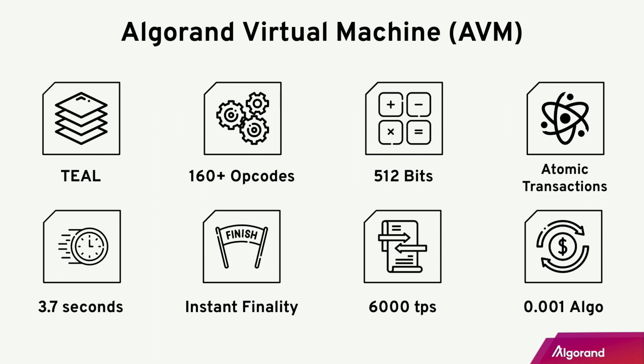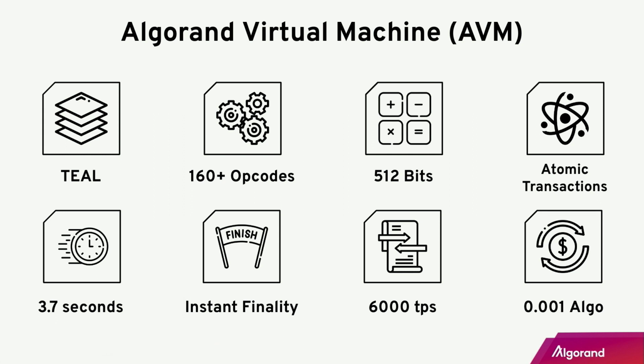The AVM provides about 160 plus opcodes, and more is coming with the latest updates, and that's on par with what the EVM provides. AVM also supports up to 512 bits of mathematical precision. What that means is it can handle large numbers, so you can be more precise with your application.